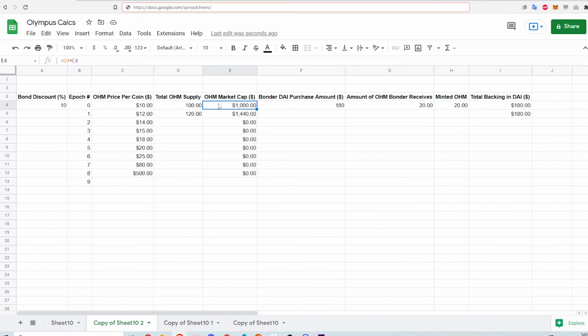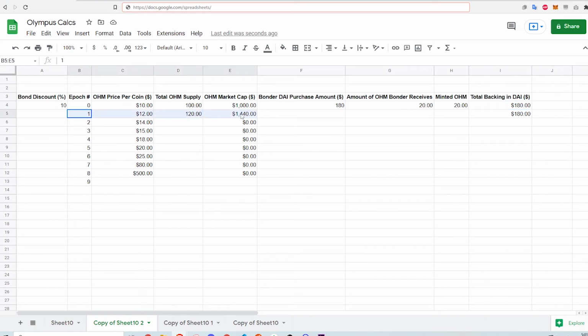Now, let's say someone wants to purchase a bond with their DAI, and they are willing to spend $180 worth of DAI. With the 10% discount, the bonder will receive 20 ohm as opposed to 18 ohm on the open market. As a result, the treasury must mint 20 ohm to give to the bonder. Remember that 1 ohm must be backed by at least 1 DAI. Now the total backing the treasury has is $180 worth of DAI from this one bonder, and this will back a possible 180 ohm tokens.